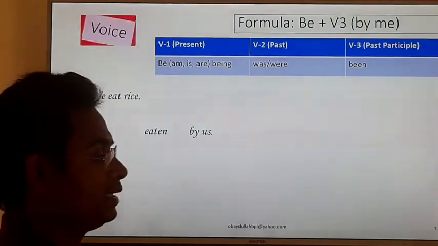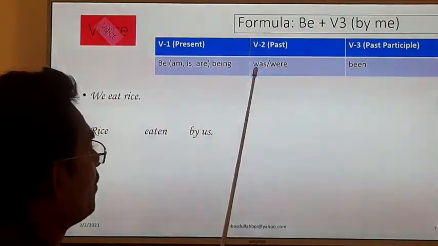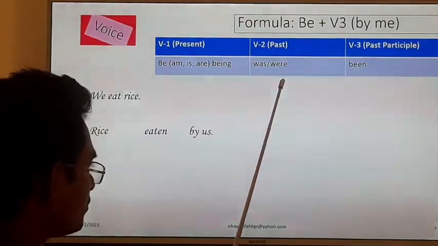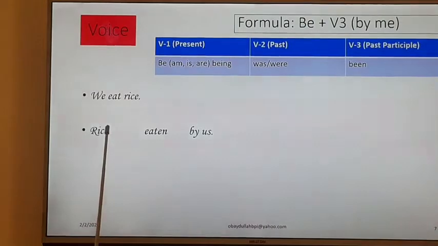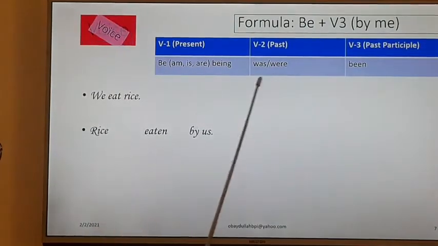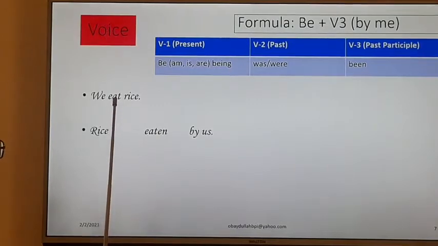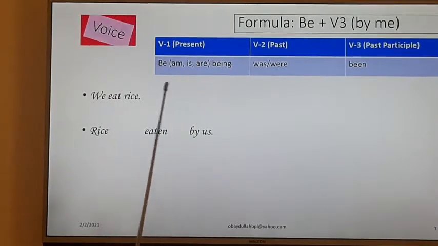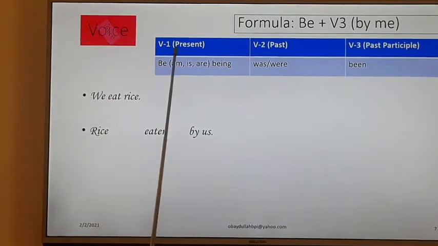There are eight types of be verb, in different forms, and among them I have to choose only one. Which one will I choose? Look at eat here, verb number 1. That is why I have to choose the be verb from verb number 1.